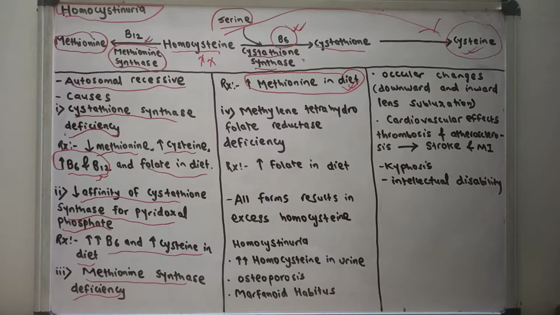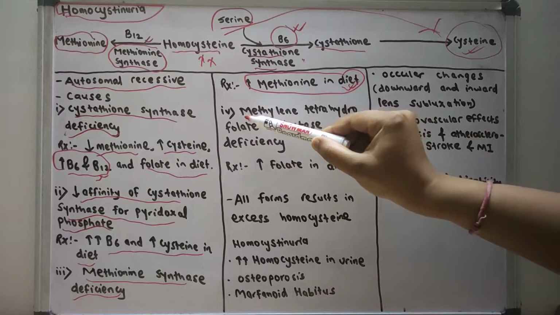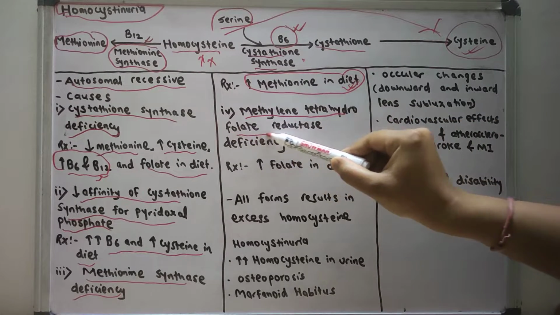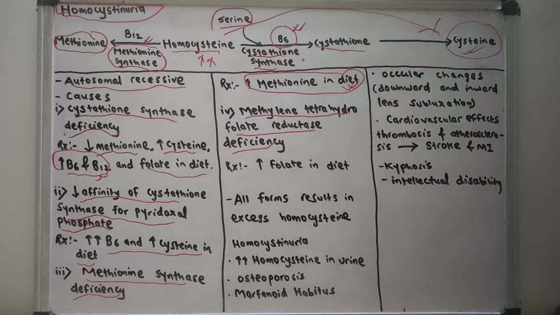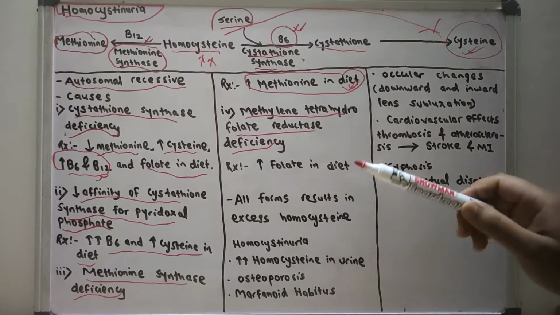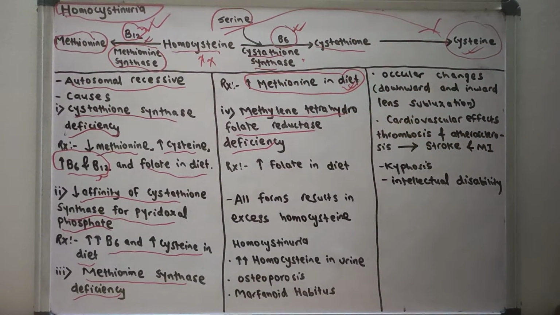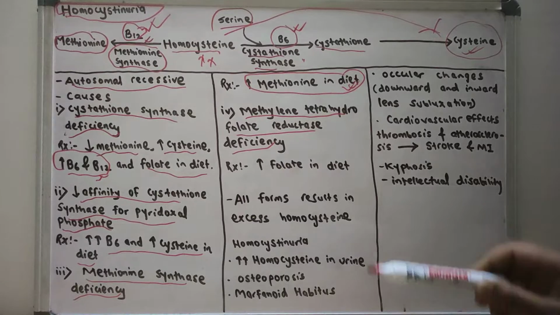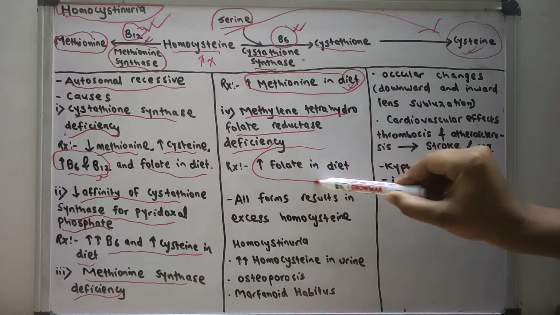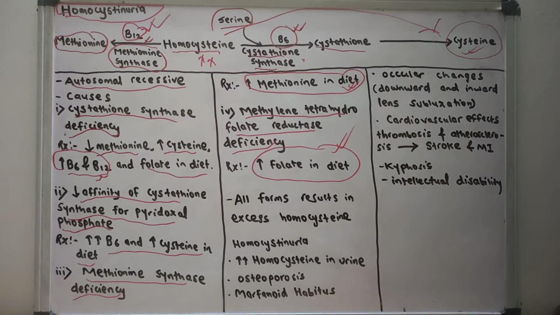Another cause of homocystinuria is methylene tetrahydrofolate reductase deficiency. In this, there will be a deficiency of vitamin B12 or folate. So we should increase the folate consumption in the diet, and we should increase the consumption of vitamin B12 rich diet.